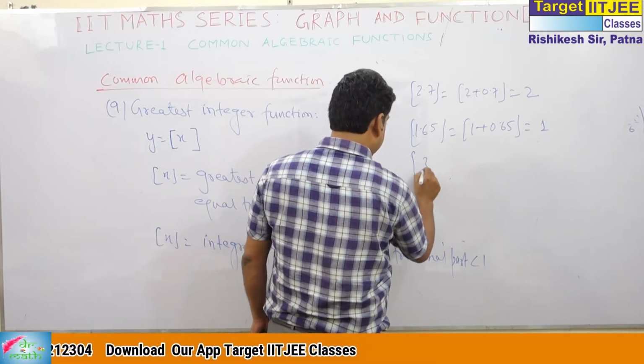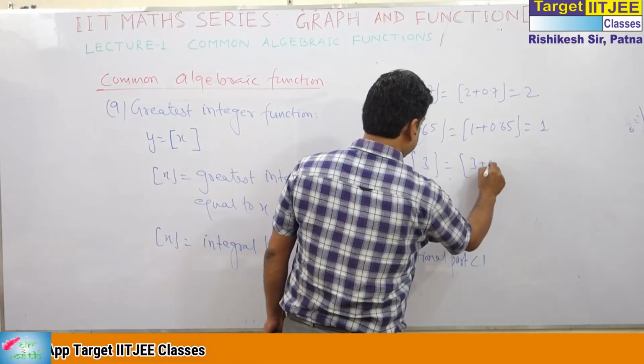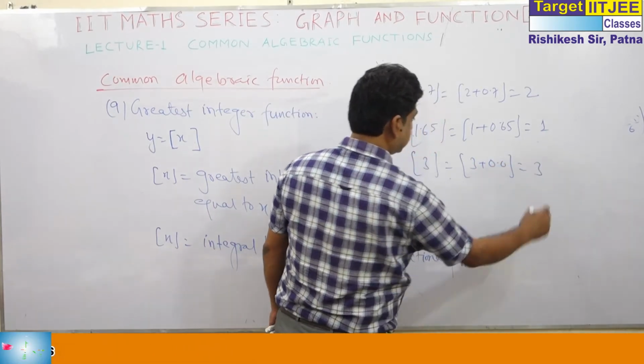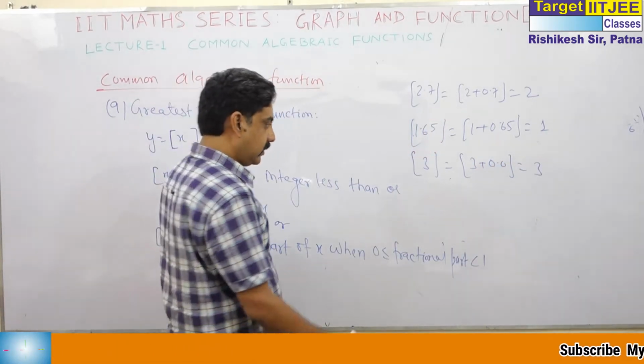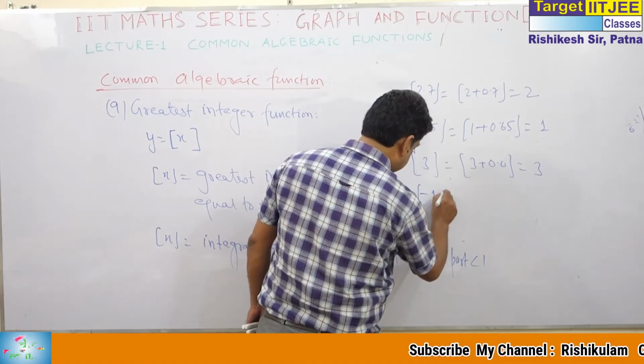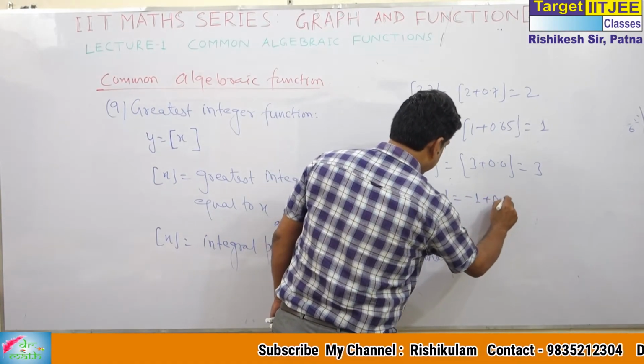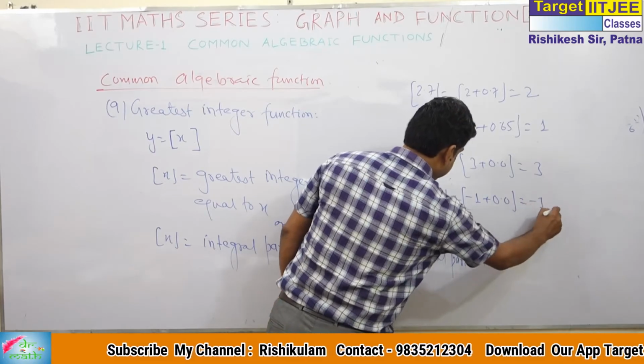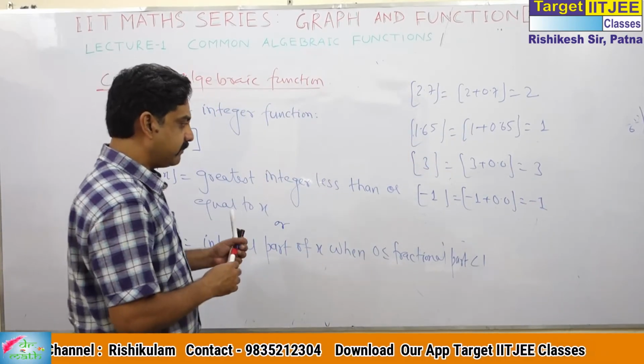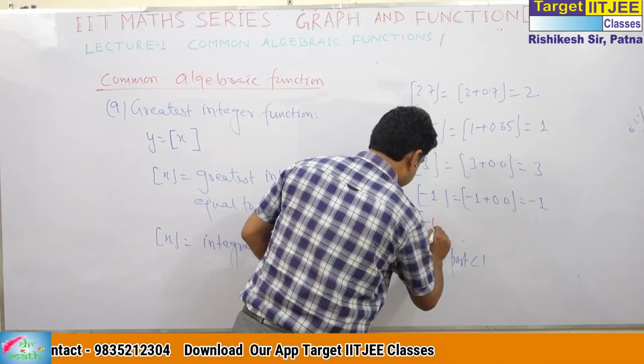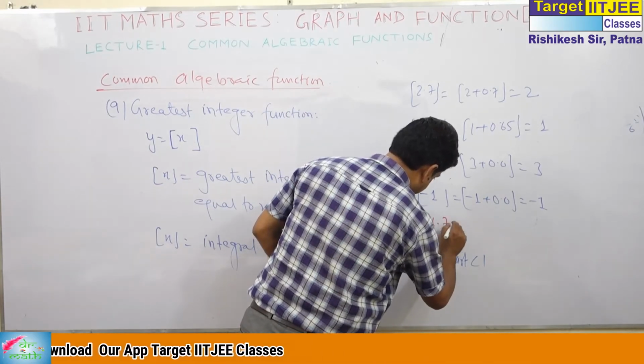If you say 3, this is actually 3 plus 0.0, so it is 3. If you say minus 1, this is minus 1.0, so this is minus 1. But this one will be important: if we say minus 1.7.